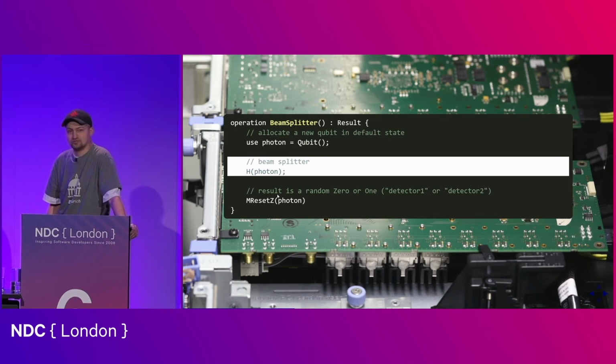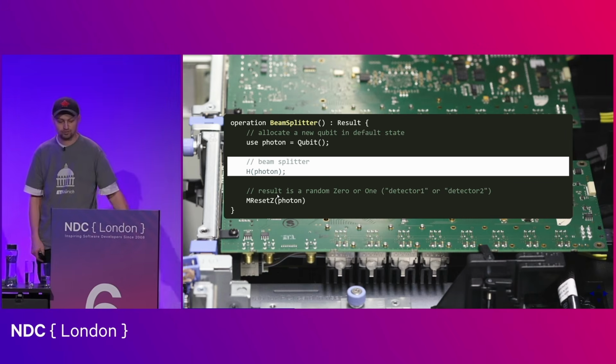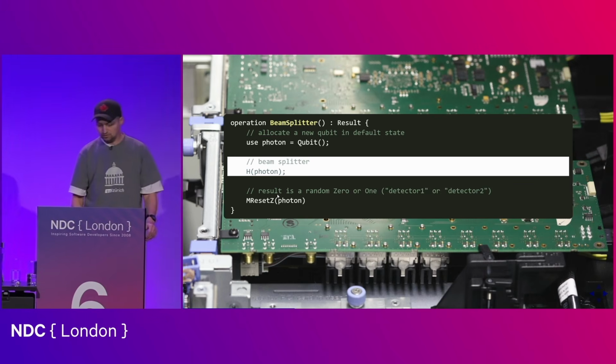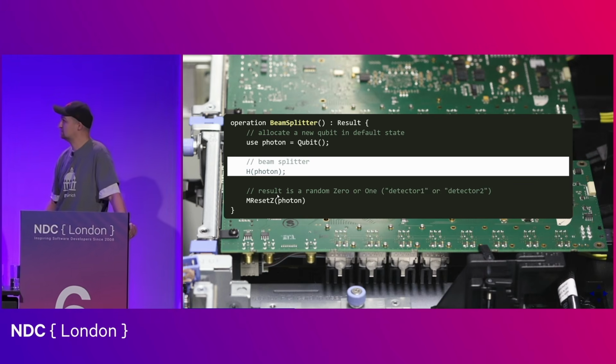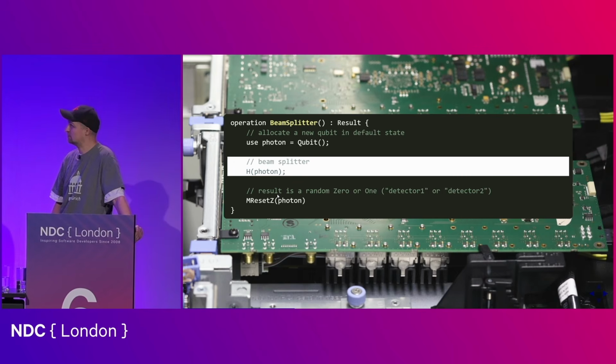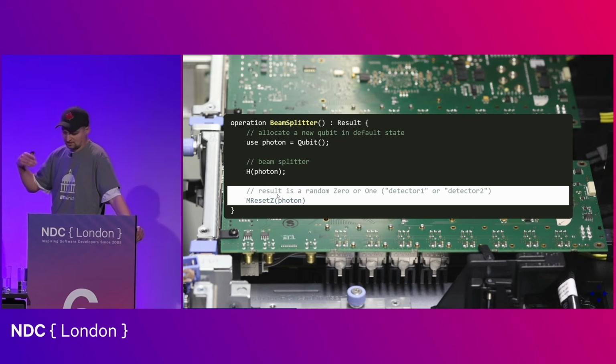We model it using the H transformation, which is an instruction that is available in every quantum computer and also in every quantum programming language. We will see in a moment what H really does. But for now, we just say that this is a rough estimation that is good enough to model a beam splitter. And then we will model the actual detectors.